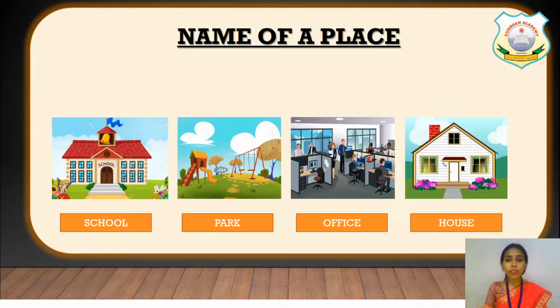Office, which place where your father goes for work. So your father or your mother goes for work, they work in the office. So office is the name of a place. Now next is house. House is also a name of a place where you stay. So in this way you can see the words like school, park, office or house. These are all the names of different places.